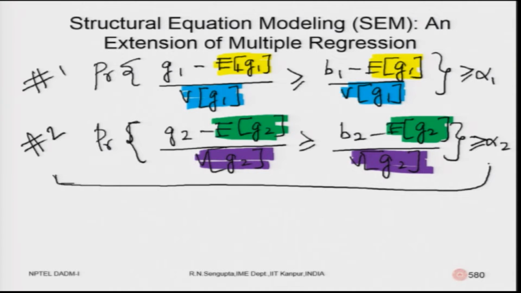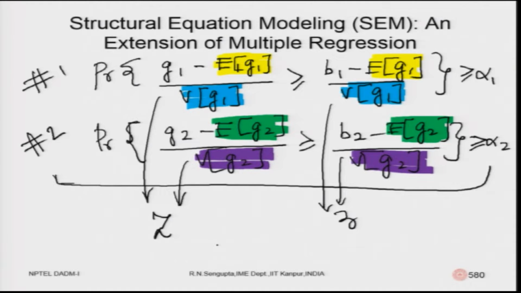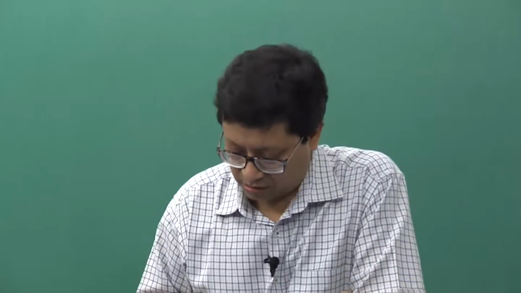So, they are basically the first part, whether you are considering equation 1, equation 2, they are technically z, the standard normal, and whether you are considering equation 1, equation 2, this is small z. So, what you have for both the equations, now I will remove the subscripts of 1 and 2. So, you will understand the general equation would hold true for both of them, just add subscript 1 and 2 depending on which constraint it is.